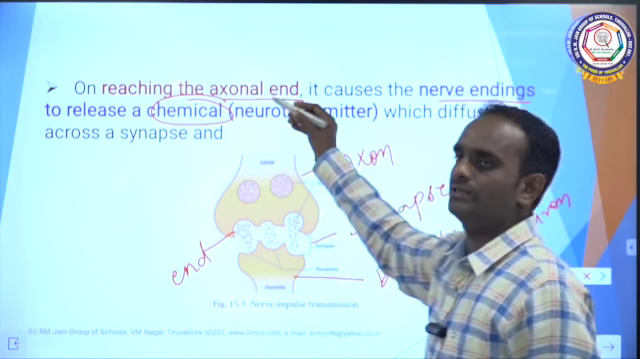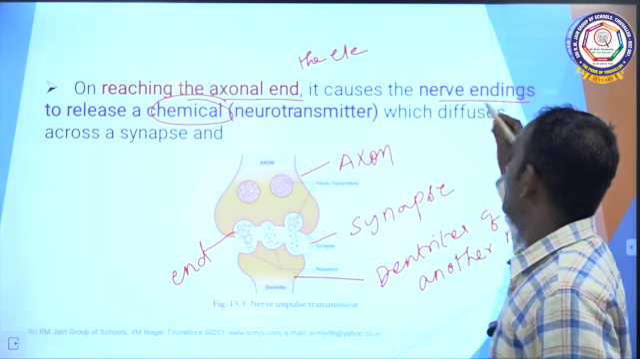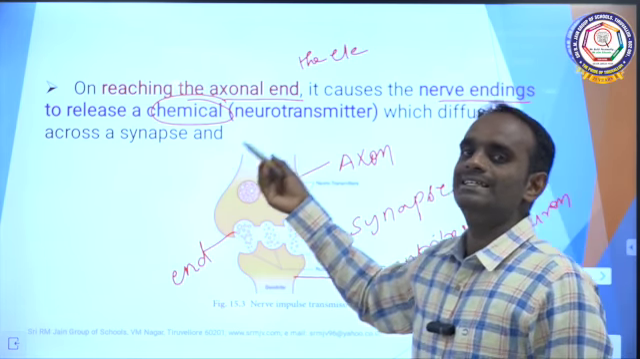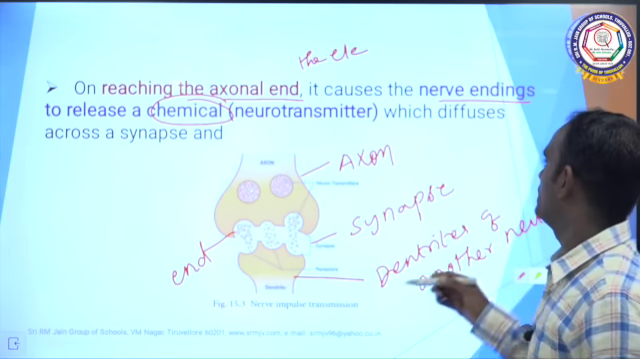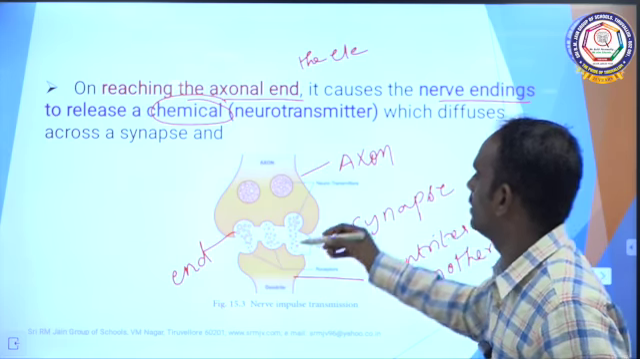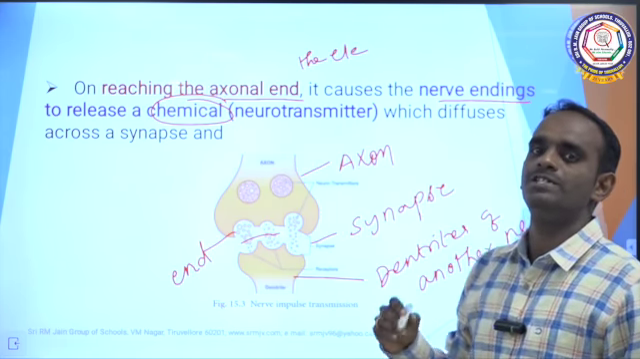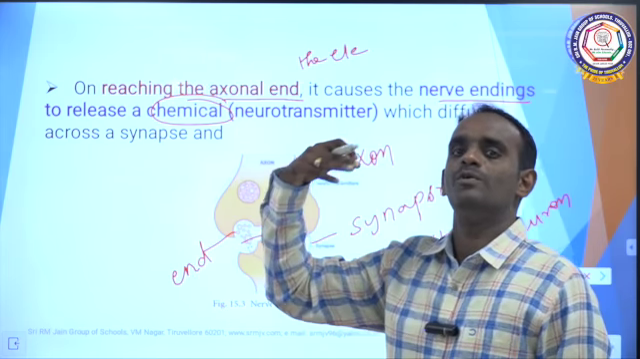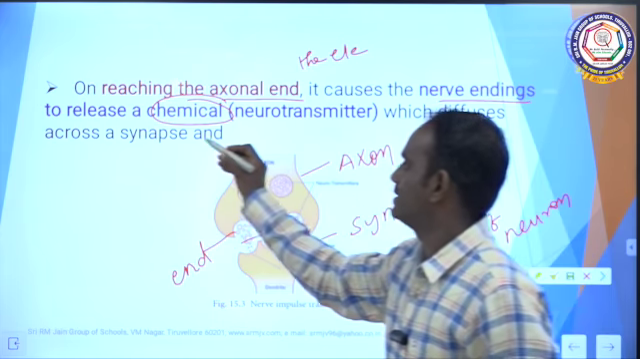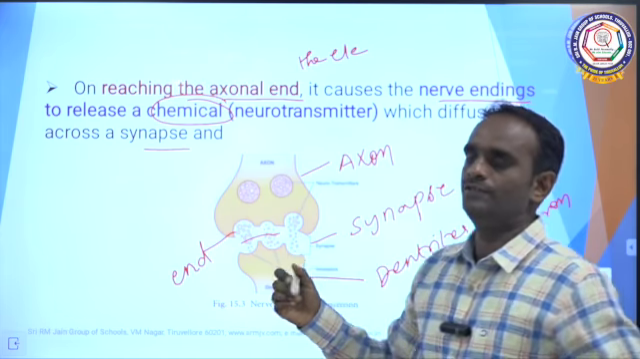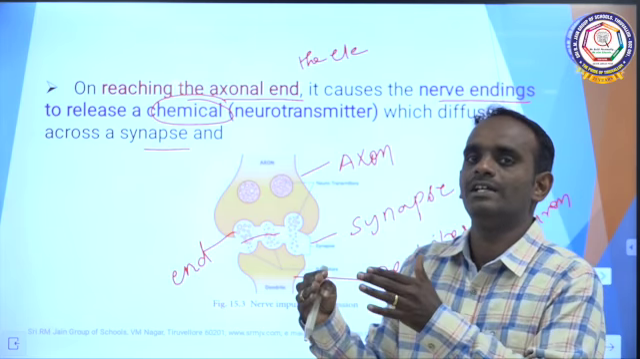On reaching the axonal end, the electrical impulse causes the nerve endings to release the chemical substance that is called a neurotransmitter, and this neurotransmitter slowly diffuses across the synapse. This is called synapse. Synapse is nothing but the junction between the axonal end of one neuron and the dendrites of another neuron. If two roads meet at one particular point, that is called a junction. We are frequently calling it a junction.